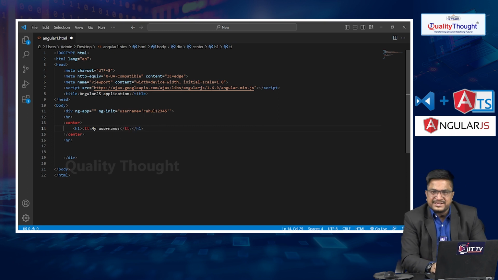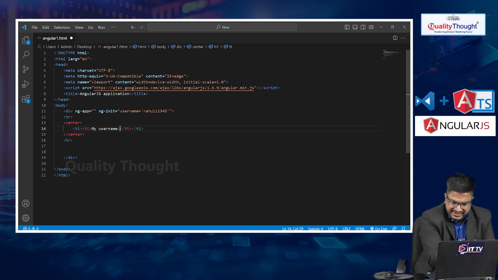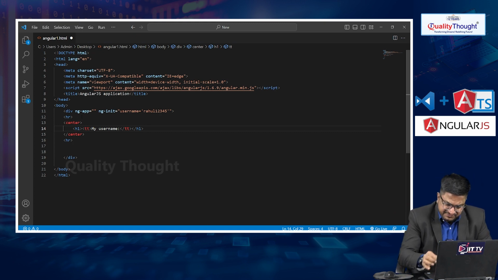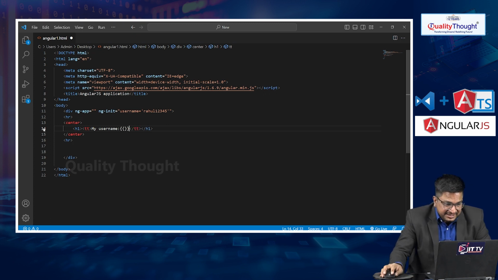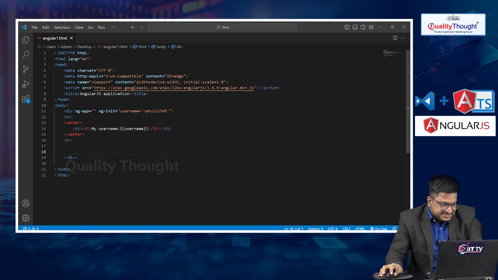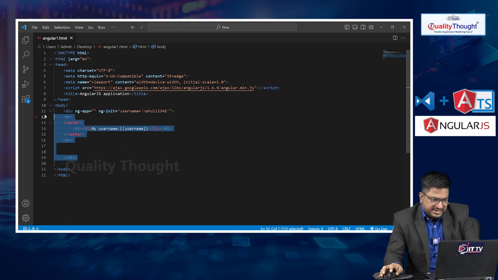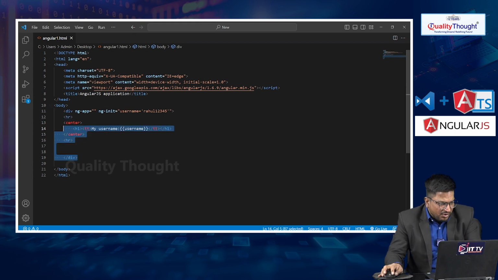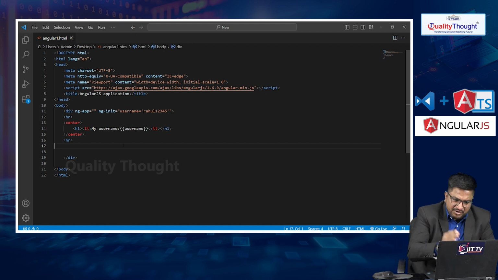If you want to access the variable I have defined, called username, from component to view, we have two methodologies. The first is the AngularJS expression, so we pass the expression name, username. This complete div area is my component, and one-way data binding means component to view.